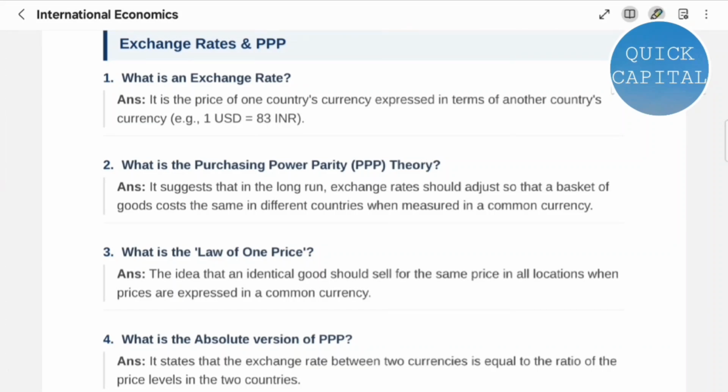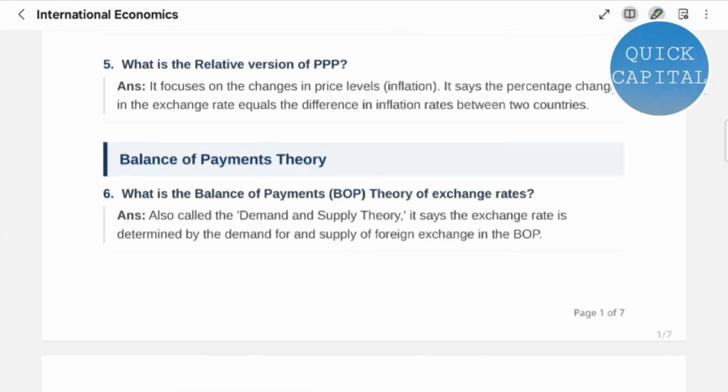It states that the exchange rate between two countries is equal to the ratio of price levels in the two countries. Question 5. What is the relative version of PPP? It focuses on the changes in price levels. It says that the percentage change in the exchange rate equals the difference in inflation rates between two countries.